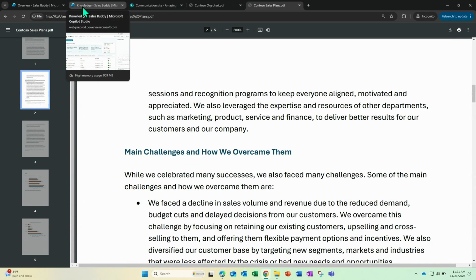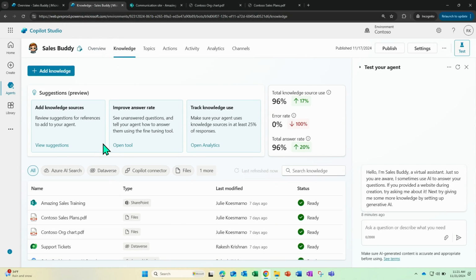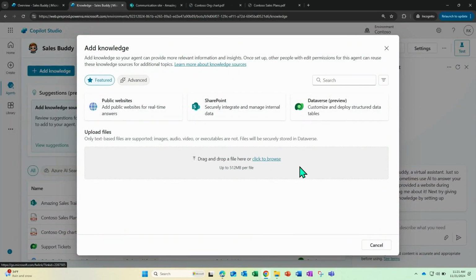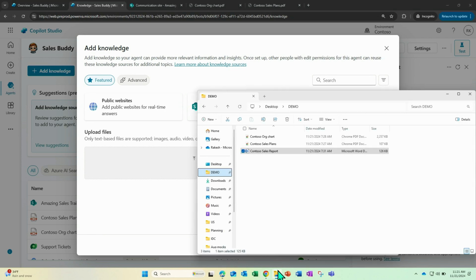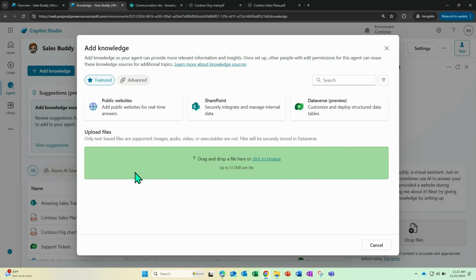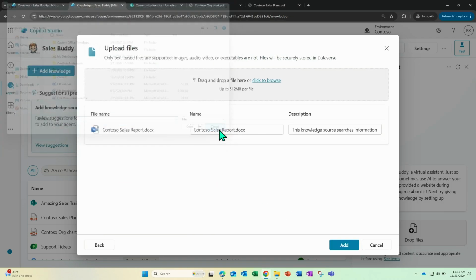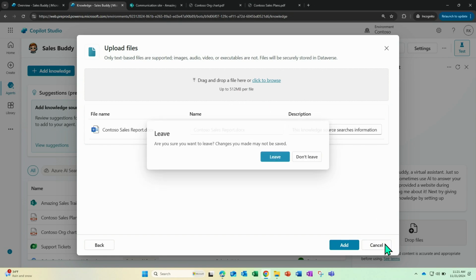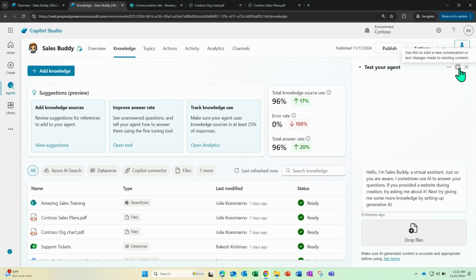Now, I'm ready to test my sales buddy, or almost. Let me just show you the new bit that you might get excited about, the file upload. We are supporting up to 512 megs of file. So if I go to my folder here, just drag and drop, it's as simple as that, right? So if you want to use your files, you can just drag and drop, and again, it supports up to 512 megs of file. I'm going to cancel out of this because I've got all the knowledge sources that I need for the first set of questions that I wanted to test with.